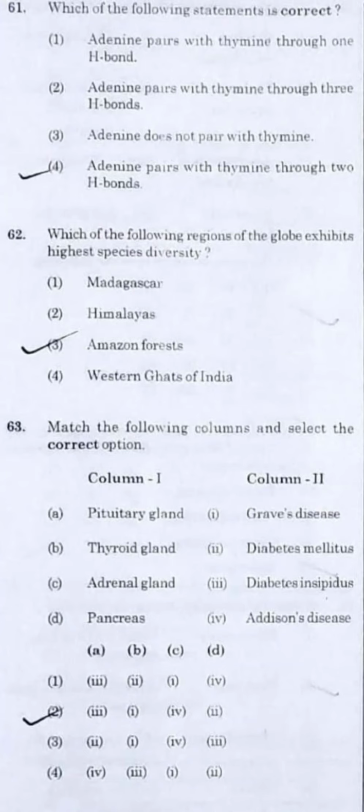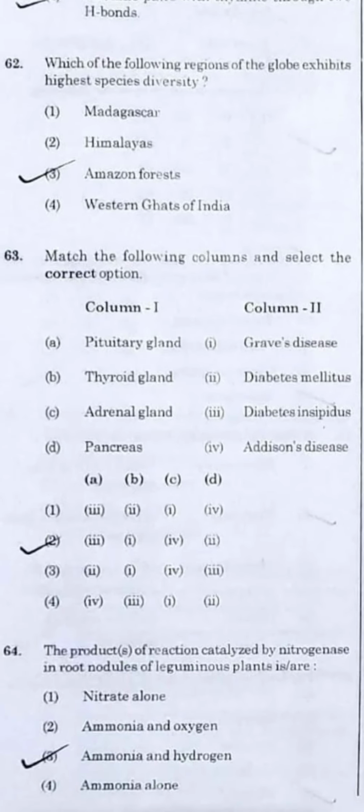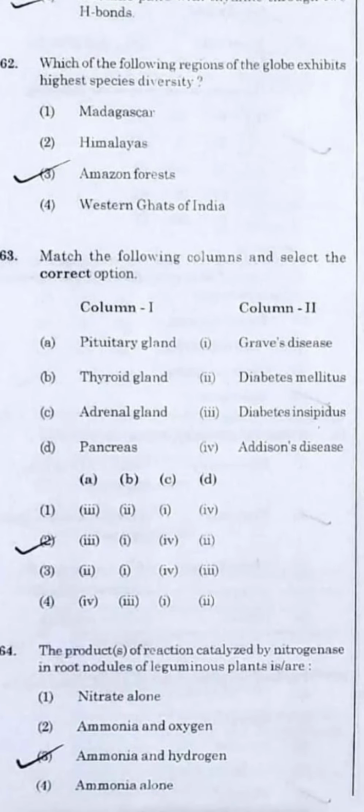Question number 63. Here you have to deal with which gland is responsible for which disease, like the abnormal function of which gland is responsible for the diseases. So I've directly gone for the answer. It's option 2. The malfunction of the pituitary is responsible for diabetes insipidus. Thyroid gland malfunction will be related with Graves' disease. Adrenal gland problem will be related with Addison's disease, and the pancreas problem will be related with diabetes mellitus. Option 2.